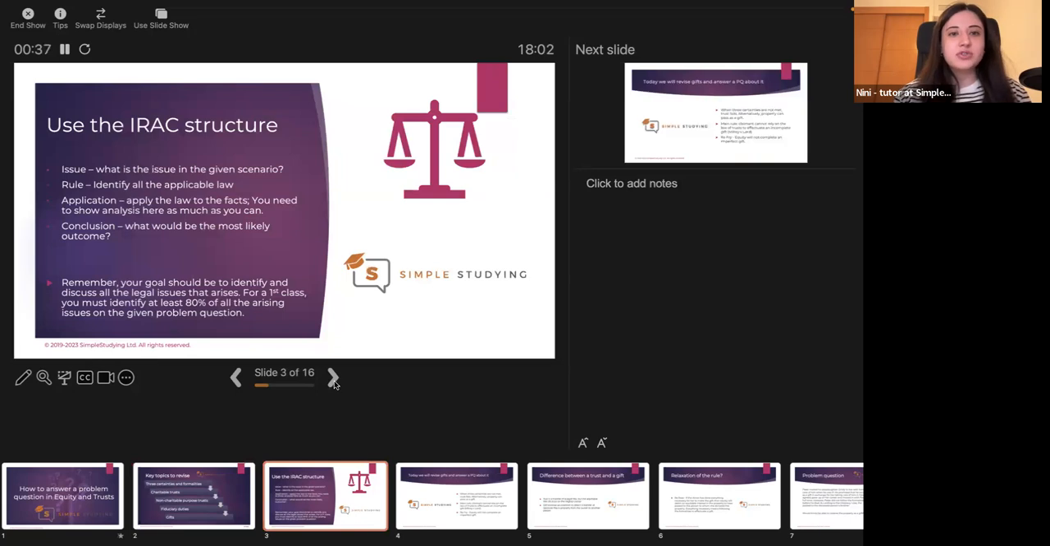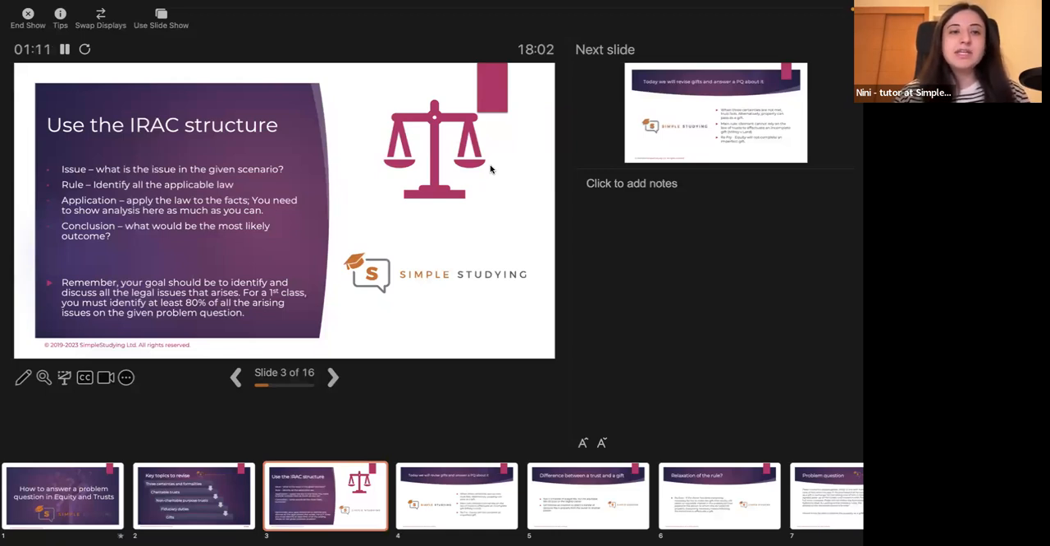Also, it is important to use the IRAC structure. So every time you answer a problem question, it doesn't matter if it's about equity or anything else, you have to use the IRAC structure. You have to first start by saying what is the issue at hand that you are addressing. The rule comes next. So you have to identify the applicable law about the issue raised. Then you need to apply this to the facts of the case and show analysis here as much as you can. Afterwards, you need to conclude what would be the most likely outcome.